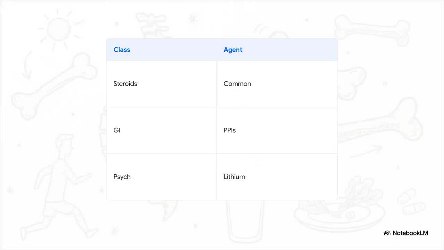Taking a close look at the pharmacology, a PhD-level medication review has to capture way more than just the obvious steroids. Look closely at diabetes agents, specifically pioglitazone and other TZDs. We also have to heavily flag proton pump inhibitors. They're famously linked not just to osteoporosis, but to hypomagnesemia and chronic tubulointerstitial disease.